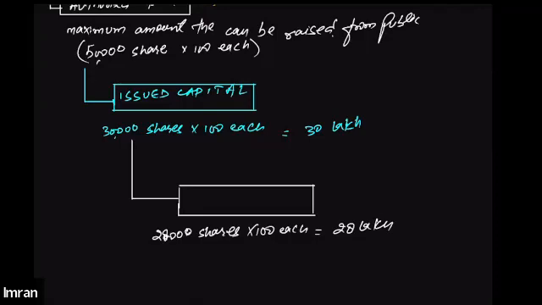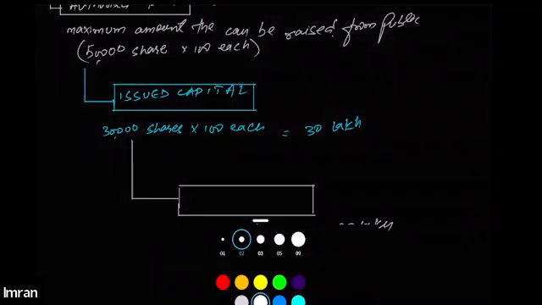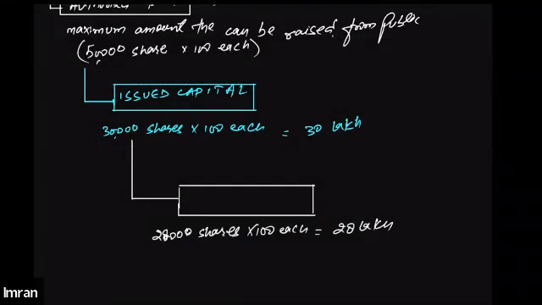If the public is willing to purchase 28,000 shares, that means the public will be able to pay 28 lakh. Is that right? So the number of shares that the public actually wants to purchase is called subscribed capital. The public has purchased 28,000 shares, so this is called subscribed capital.